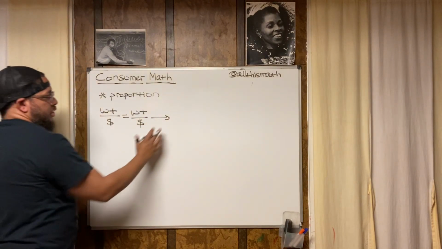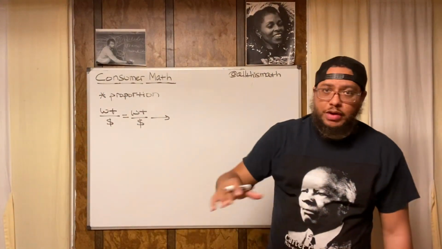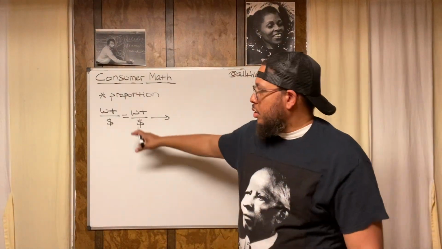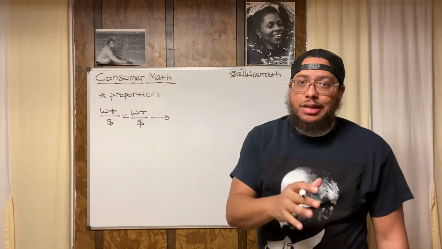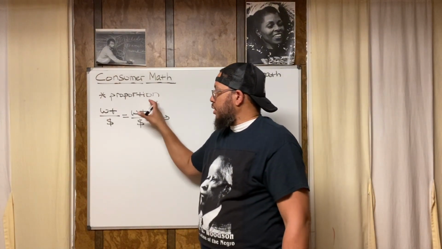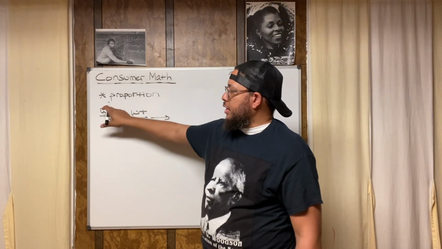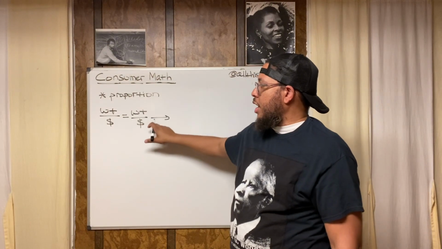And I draw my arrow because that's where I'm going to show my work. But that's the proportion. Well, that's one way to write the proportion. That's not the only way to write it, but that's the way I'm choosing to write it, right? Weight divided by cost is equal to weight divided by cost. Remember what I said in the beginning of this video? A proportion is where you have equal relationships. So the relationship between two things is the same as the relationship between two other things.